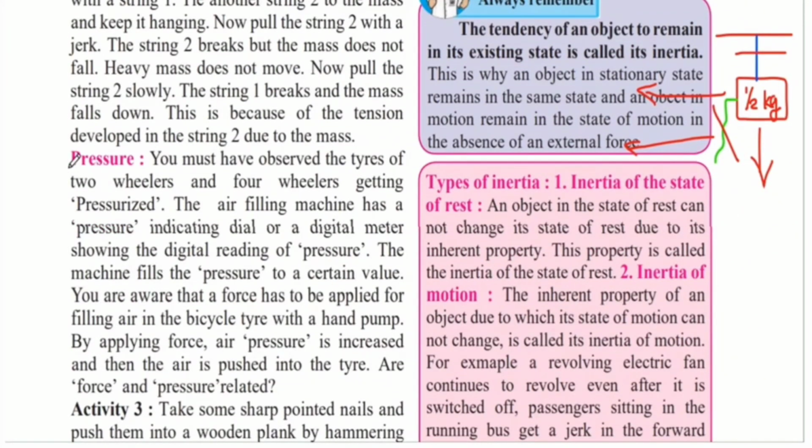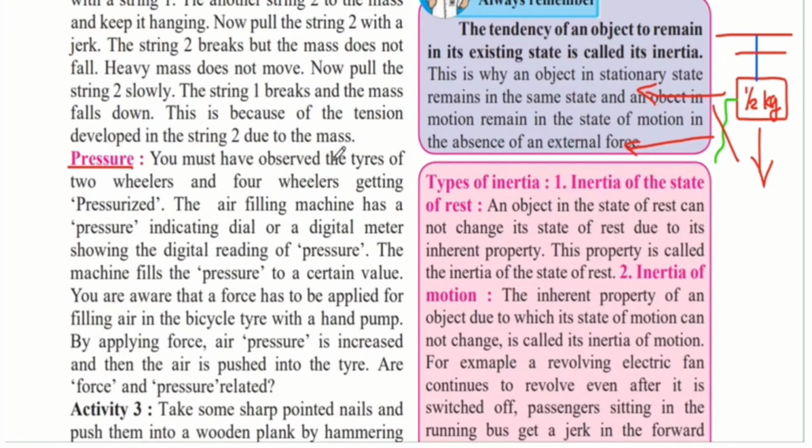Let's see what is pressure now. You must have observed the tires of two-wheelers and four-wheelers getting pressurized. When you take a bike or a car, you must have seen the tire wheels getting pressurized. That is, the air filling machine has a pressure indicating dial or a digital meter showing the digital reading of a pressure. So, when you fill air inside the tire, the pressure inside the tire keeps on increasing.